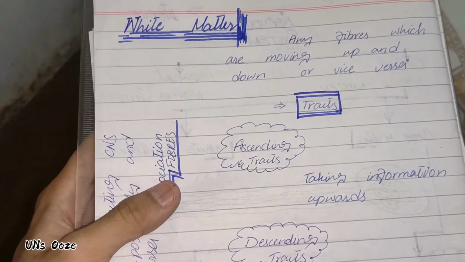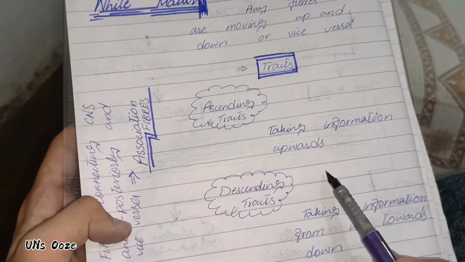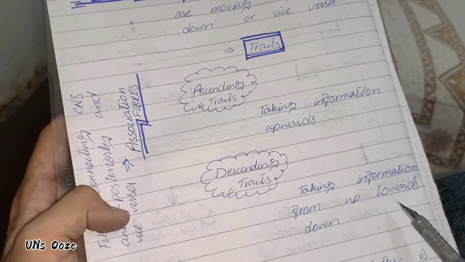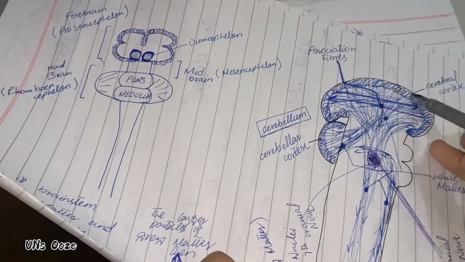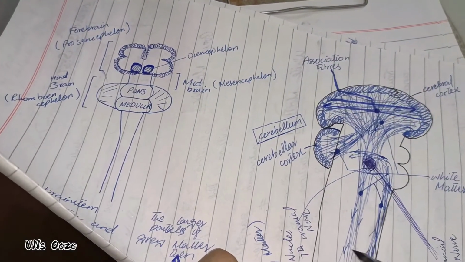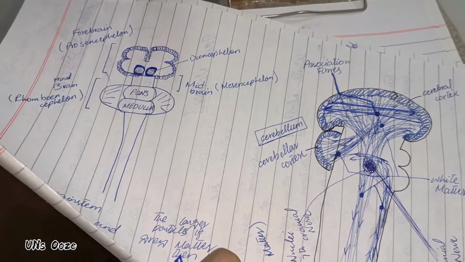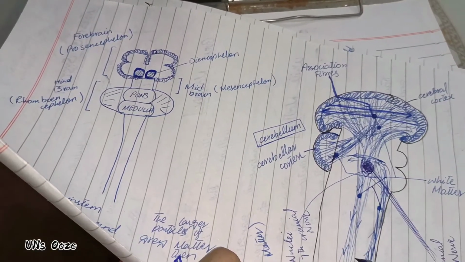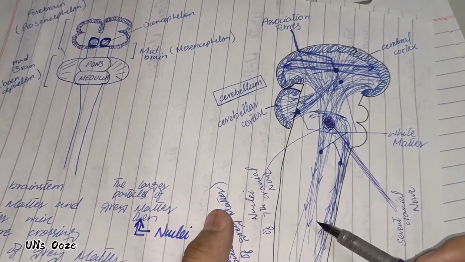What are tracts? Any fibers which are moving up and down or vice versa are known as tracts. They may be ascending tracts or descending tracts. Ascending tracts take information upward, descending tracts take information downwards. Like from these cell bodies, the axons are traveling downwards, I have made arrows. These will be known as descending tracts, as these axons are within the central nervous system, so they are white matter, and they are taking information from upwards to downwards.